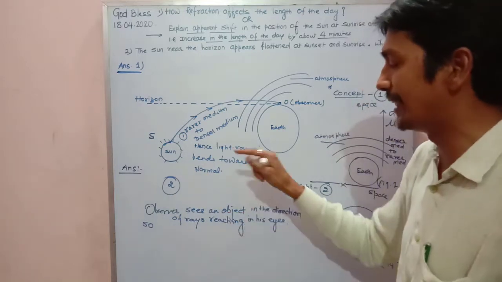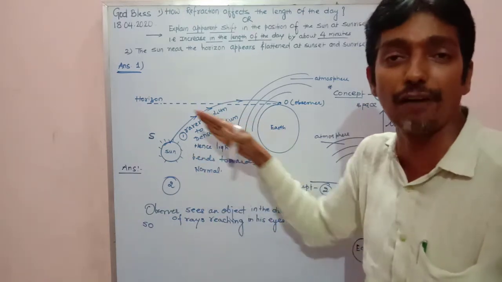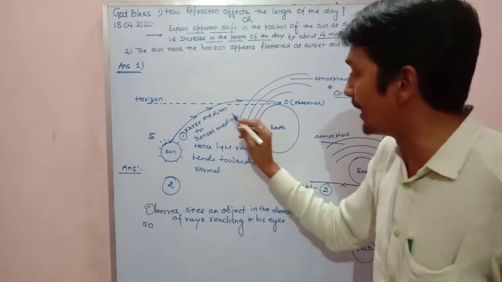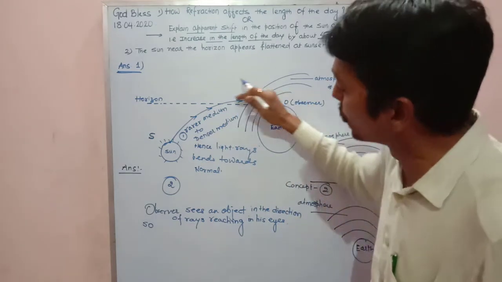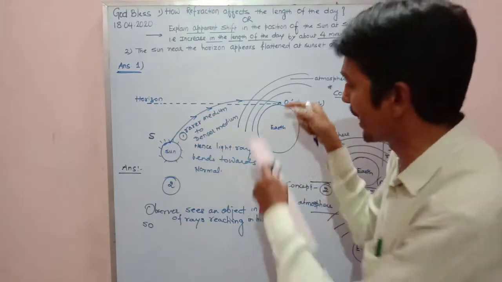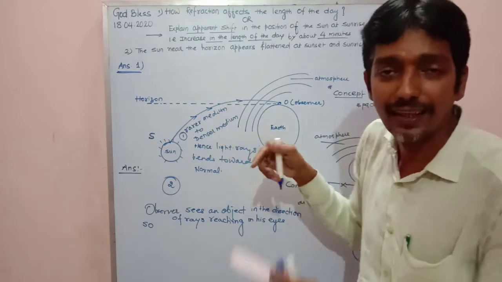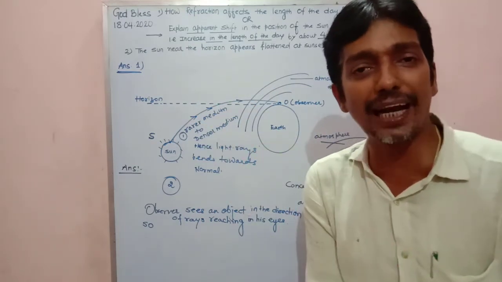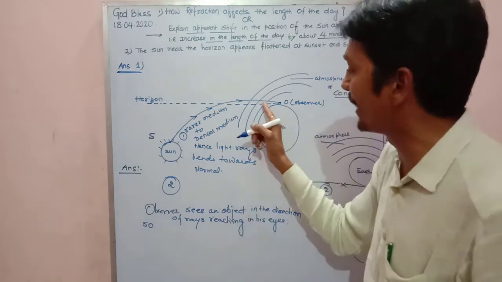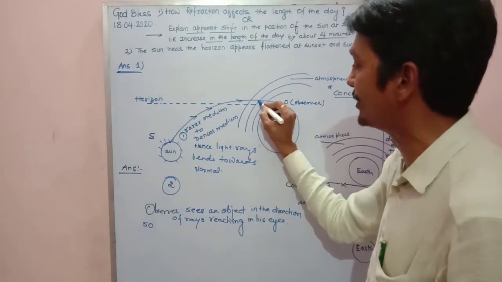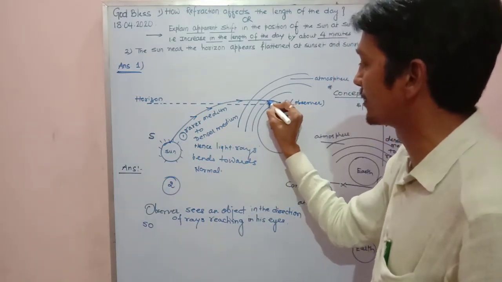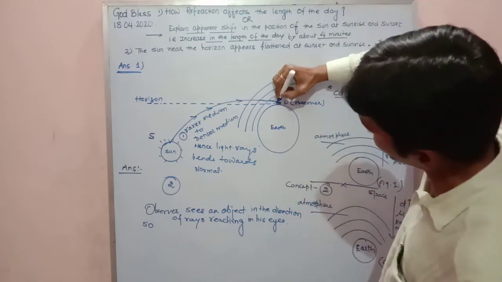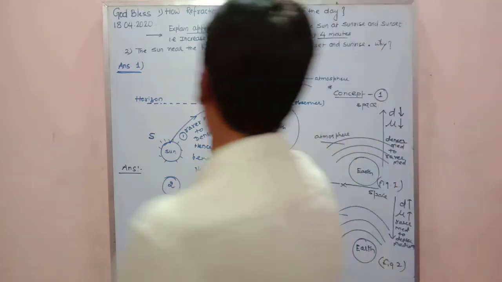So the observer sees an object in the direction of the ray of light. Now, in the direction of the ray of light, the observer will not turn around like this, he will not go around like this. So what is the direction of the ray of light? The direction of the ray of light can be drawn by drawing a tangent to this. So if I draw the tangent to this, like this, I am drawing the tangent.